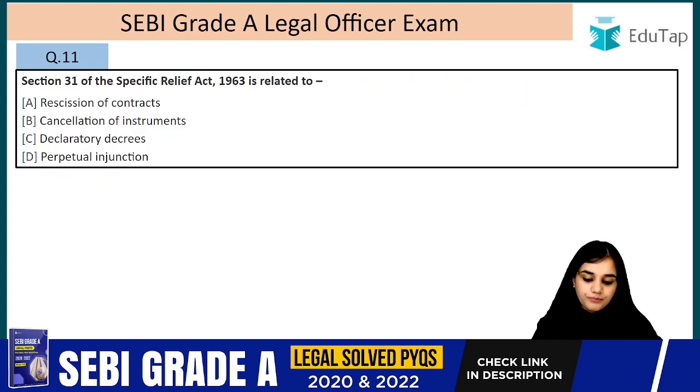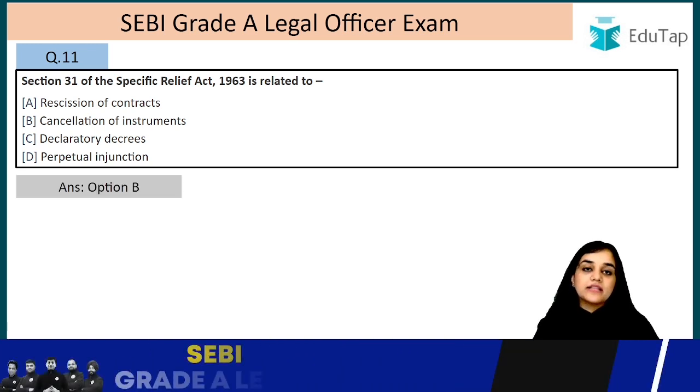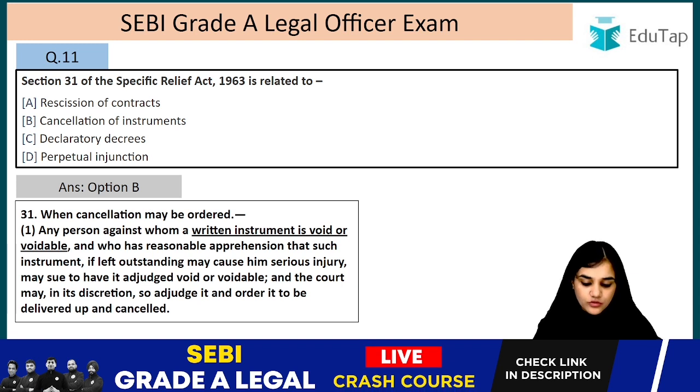Question number 11. Section 31 of the Specific Relief Act 1963 is related to, it is cancellation of instrument, right? So it is cancellation of instrument.